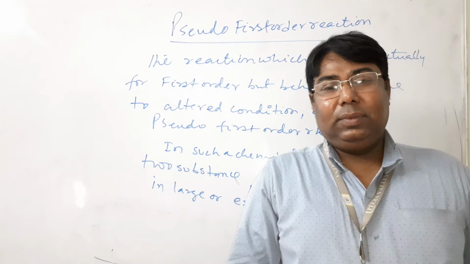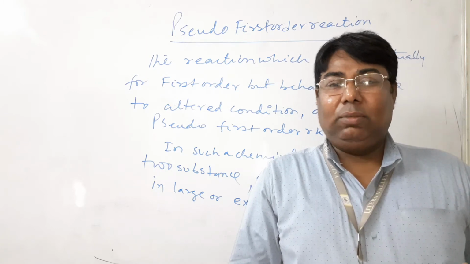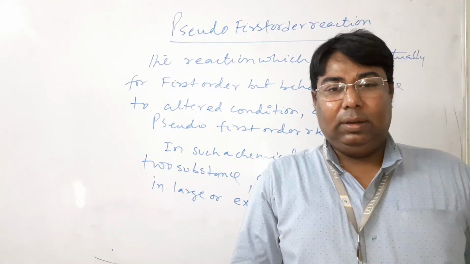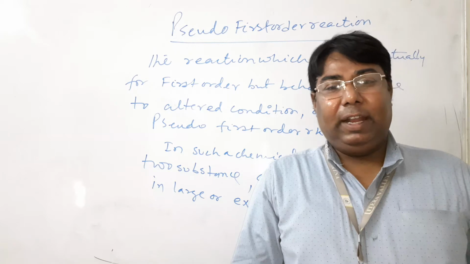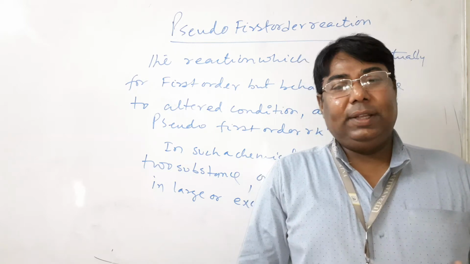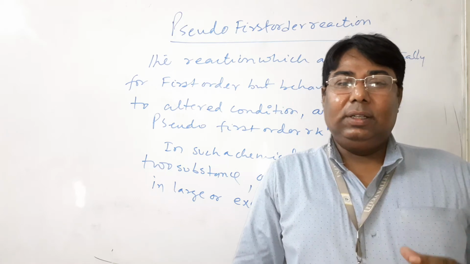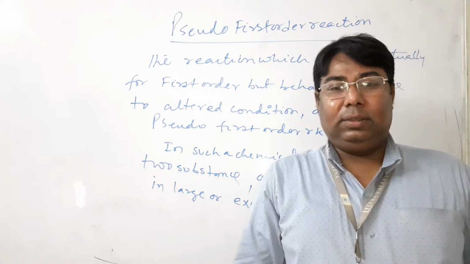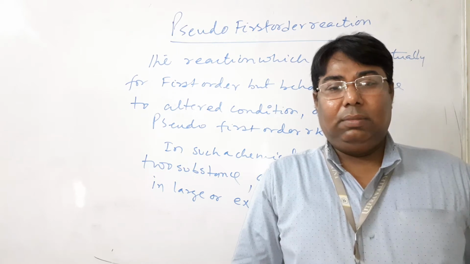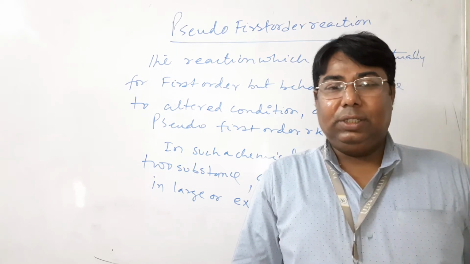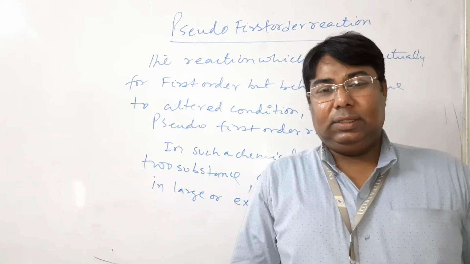In general, when the order of a reaction and the molecularity of a reaction are not equal, or they have different values, they are known as pseudo first order reactions. That means reactions behaving as first order because of certain altered conditions are known as pseudo first order reactions.